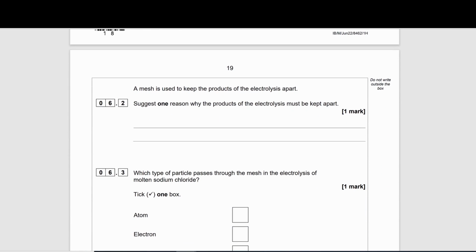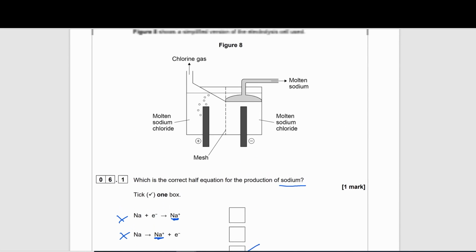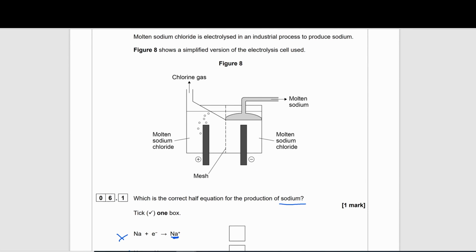Question 6.2. A mesh is used to keep the products of the electrolysis apart. Suggest one reason why the products of the electrolysis must be kept apart. So let's go back to our setup now. We have molten sodium chloride in both of these sections here. But we then have one passage to produce and give out the molten sodium, and one passage which gives out the chlorine gas. We need to think about why there is a separation here.